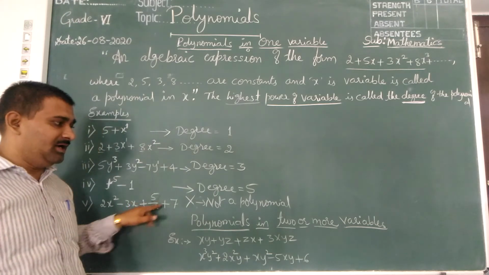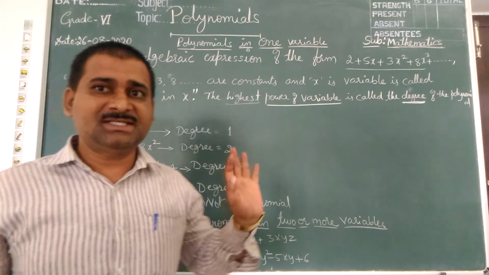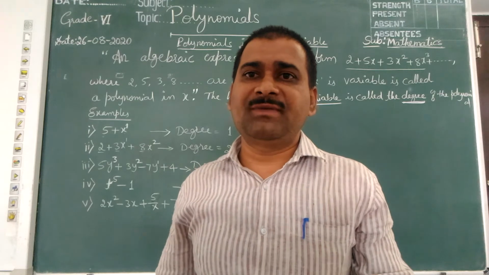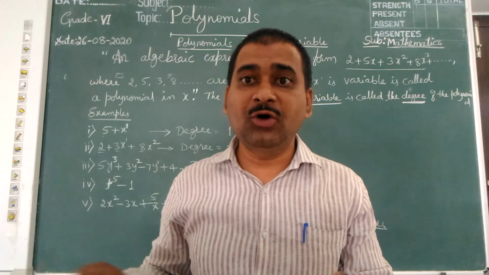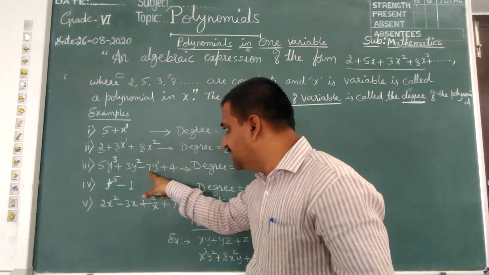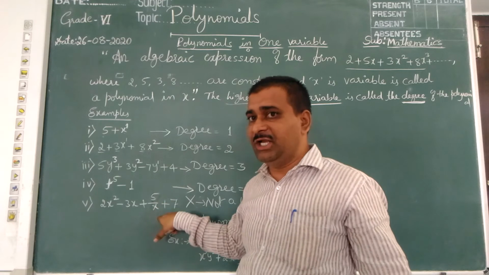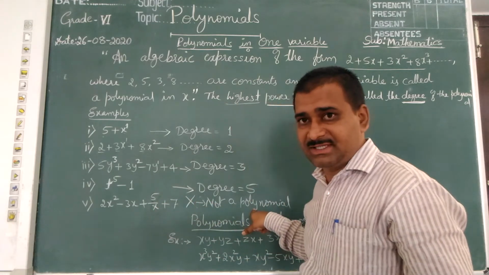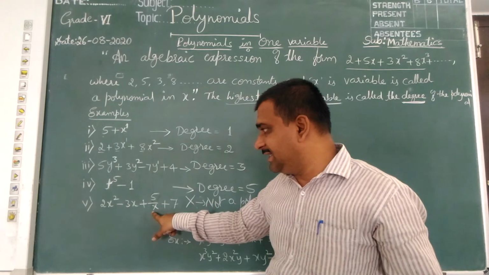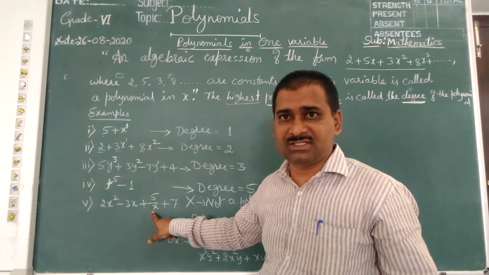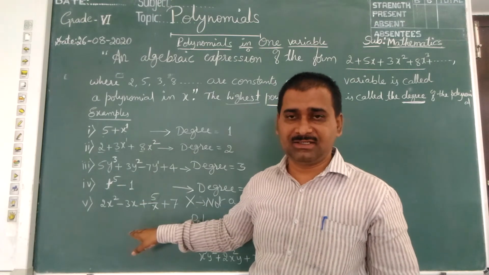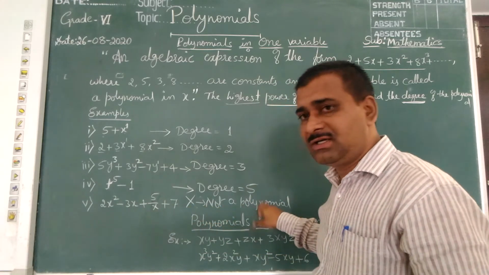A question is asked in exercise 12C: which of the following are polynomials and which are not? To identify, where you get the variable in the denominator, they are not polynomials. 1 by x, 1 by x square, 1 by x cube, if you find these in the expression, they are not polynomials.